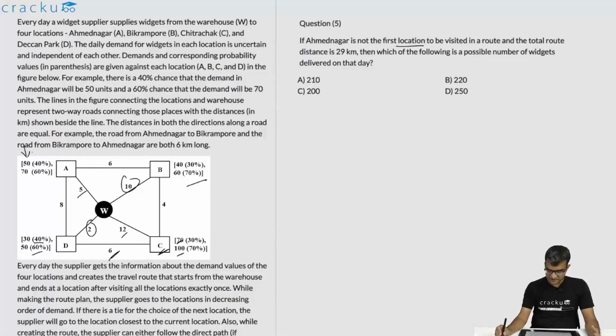If Ahmednagar is not the first city to be visited in the route, then the first city that is visited in the route is definitely C. Because C orders either 100 or 70, which is greater than both B as well as D. So the first city that is visited is C from the warehouse, and this itself will take 12 kilometers. We are told that the total distance traveled is 29 kilometers. Then which of the following is the possible number of widgets delivered on that day?